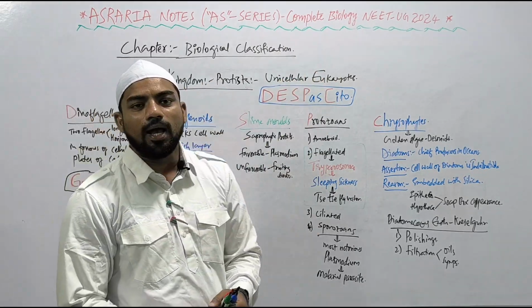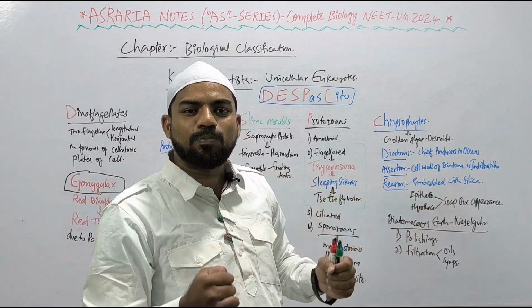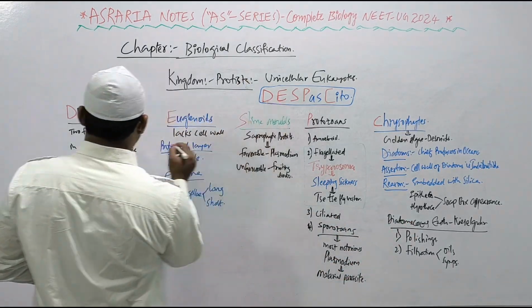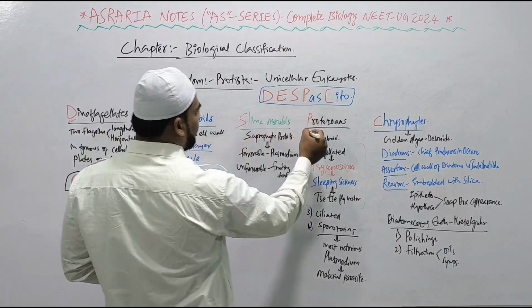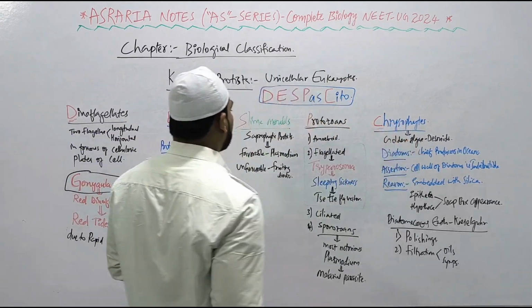When Kingdom Protista comes, you have to remember the song Despacito, right? D for Dinoflagellates, E for Euglenoids, S for slime molds, P for Protozoans, and C for Chrysophytes, right?